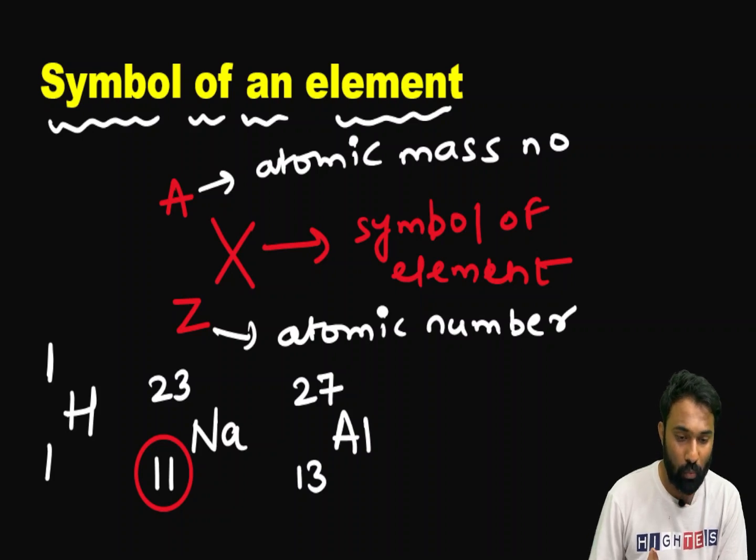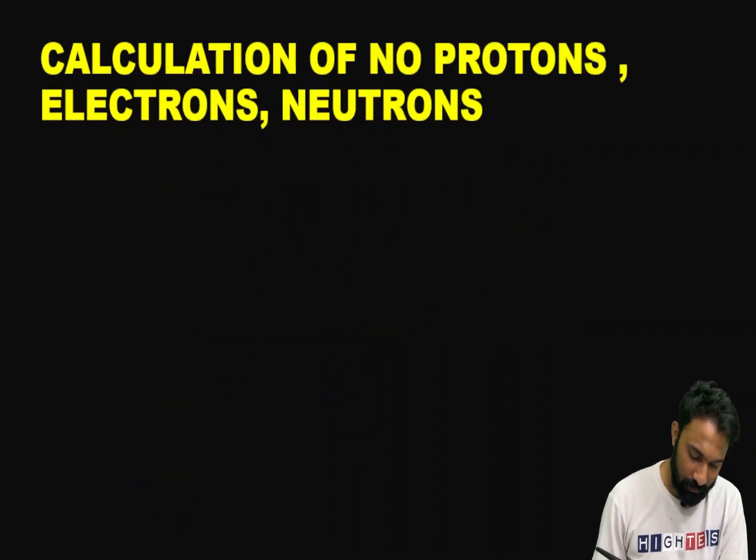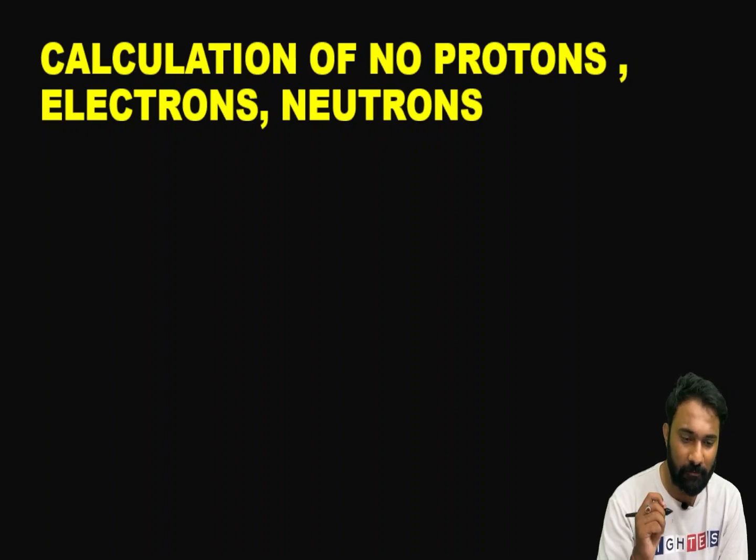How to calculate the atomic mass number, and how to calculate the number of electrons, the number of protons and the number of neutrons. Calculation of the number of protons, electrons and neutrons is a very, very key basic for our chemistry. If this basic is clear for you at our basic level of chemistry, in the higher level you may not make any mistakes.